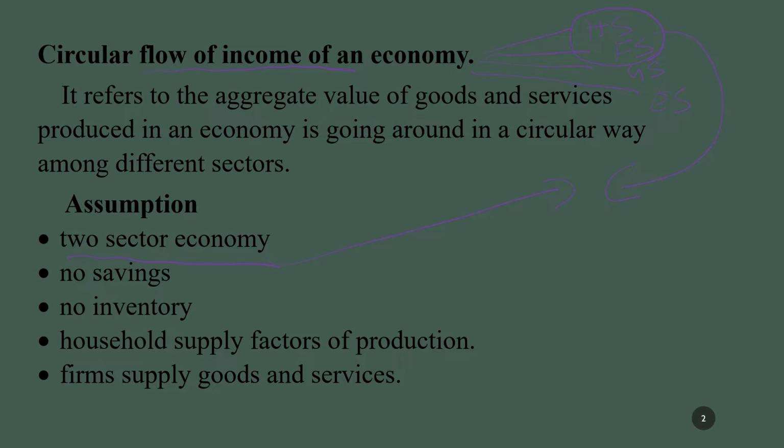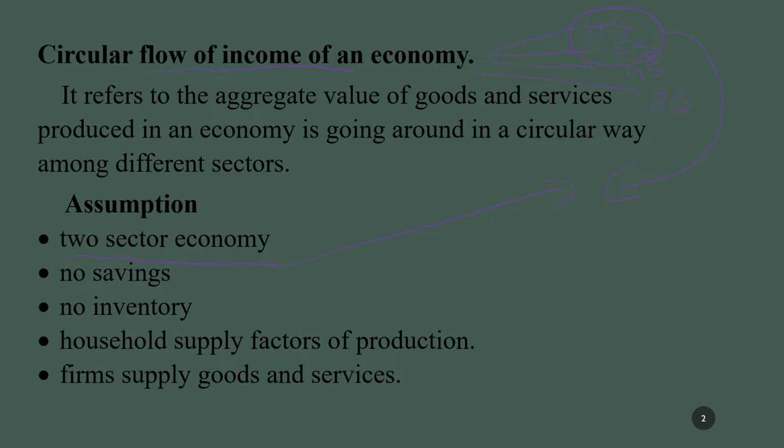If you consider three sectors, household sector, firm sector, then government sector, then it is the circular flow of income, three sector model. If you consider all four sectors, then it is the circular flow of income of an economy, four sector model. But here we will be discussing the two sector model in a simple economy. That is circular flow of income in a simple economy.